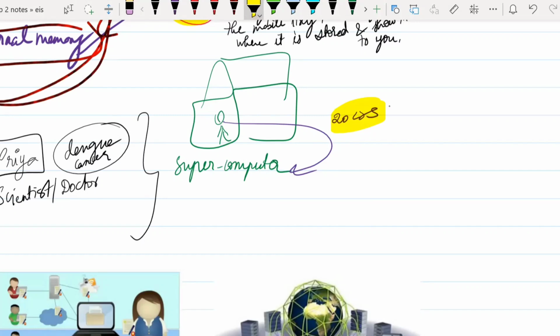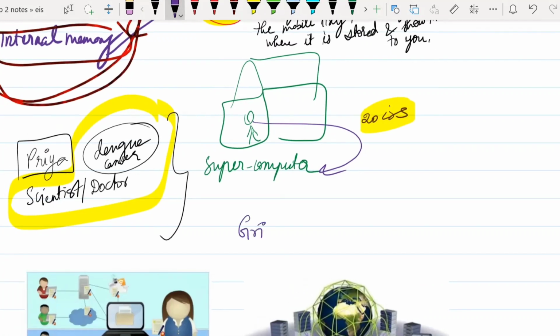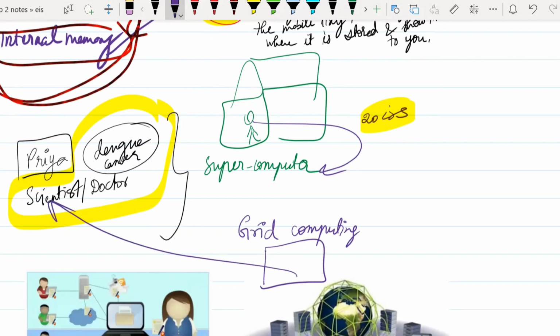She thinks and thinks, and she does not want to stop this research or processing in between with just an idea. She wants to actually make this research a reality. So she comes across a concept, and that concept is what is known as grid computing. What grid computing tells Priya is that we understand you cannot get a supercomputer because it is very expensive and not affordable by you.